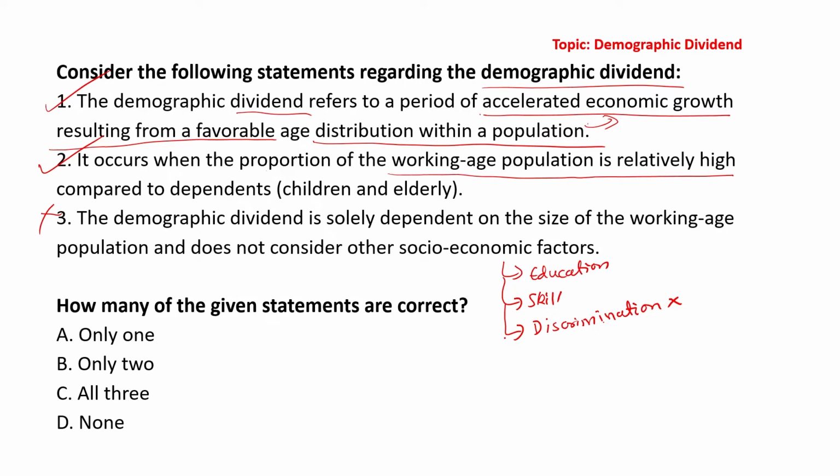There has to be a mechanism through which youth energy could be used. Just having youths in a country is not sufficient. All these factors will have to come into play. So the third statement is wrong, hence our answer will be B. Only two statements are correct.